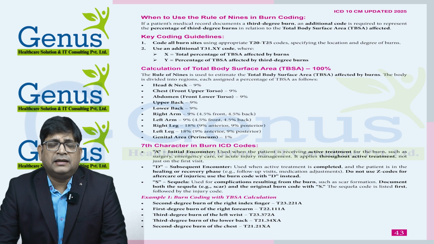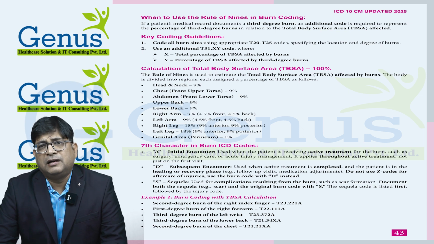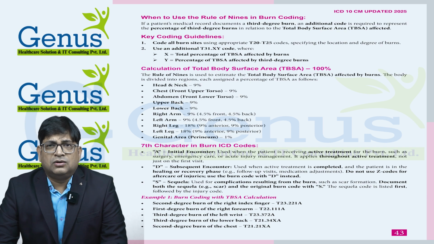So if a patient gets burns at multiple body parts, then we need to calculate the total body surface area, and out of that total surface area, we need to check how much percent the 3rd degree burn is. So to calculate the total body surface area, we have the rule of 9.